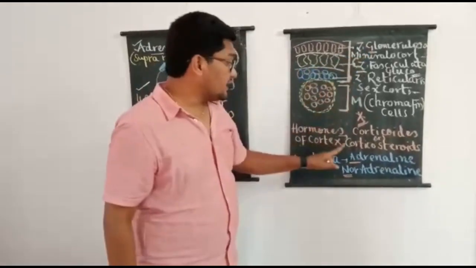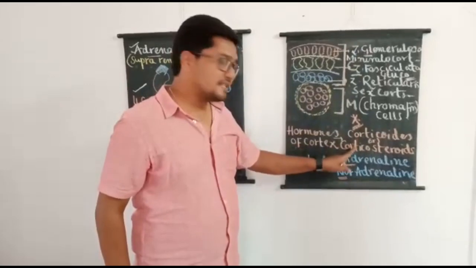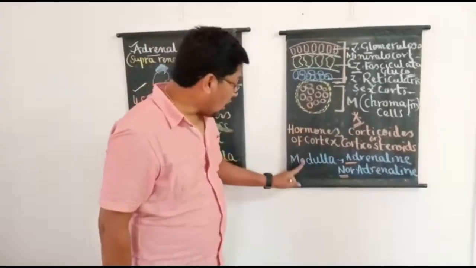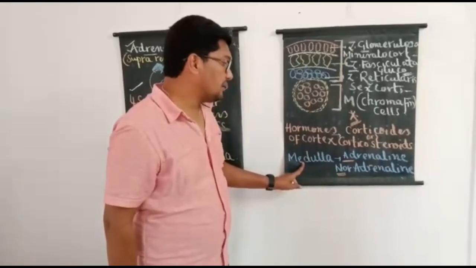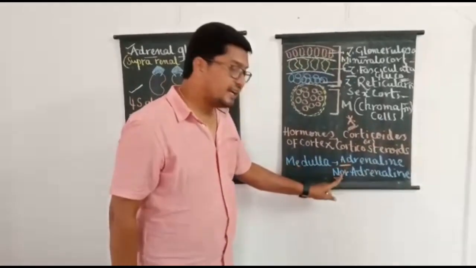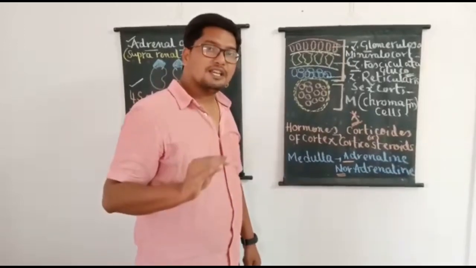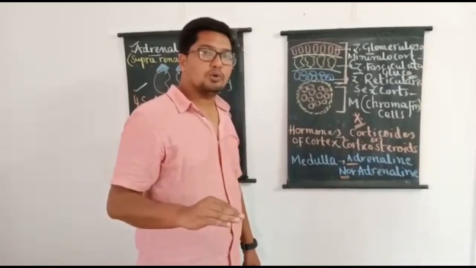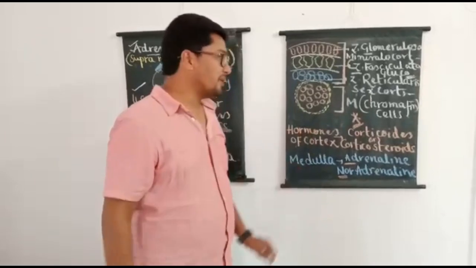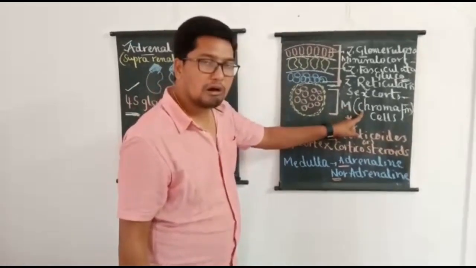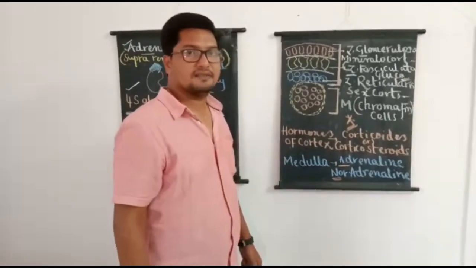Hormones of the cortex together are called corticoids, otherwise called corticosteroids. And hormones produced by the adrenal medulla are adrenaline and noradrenaline. They are together called emergency hormones or stress hormones. And I want students to remember, the special cells which form the adrenal medulla are called chromaffin cells.